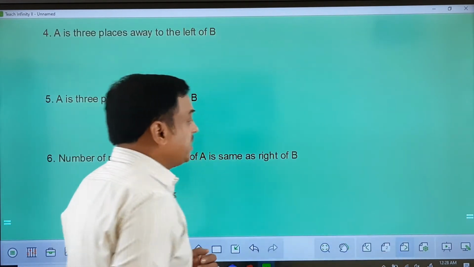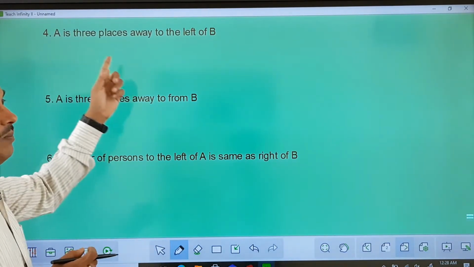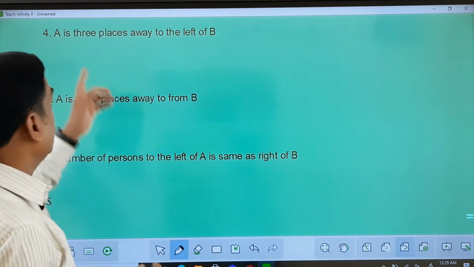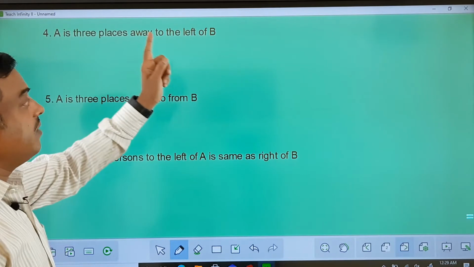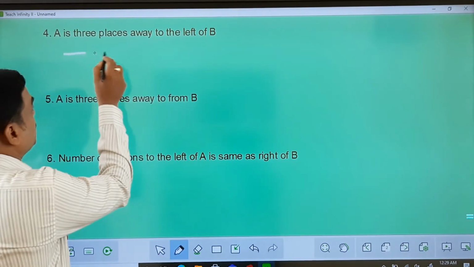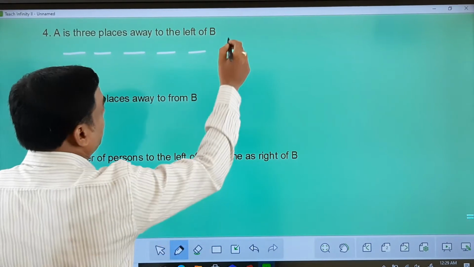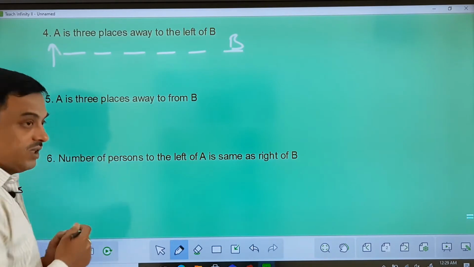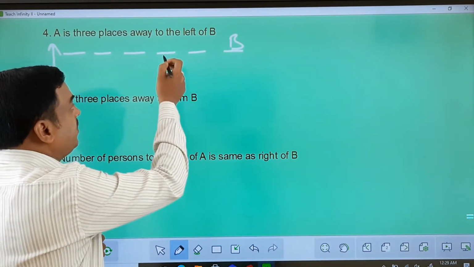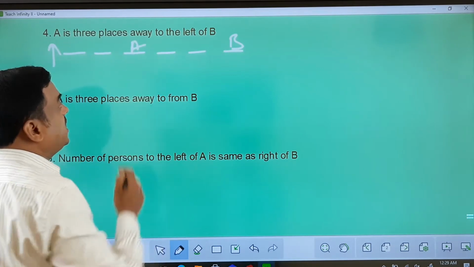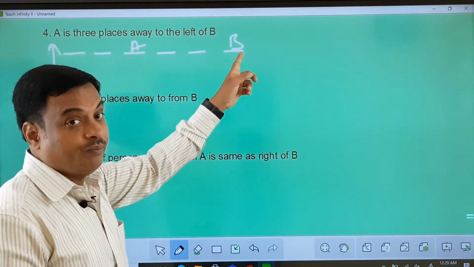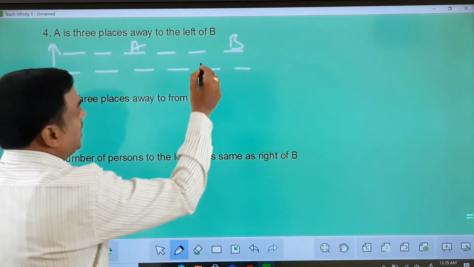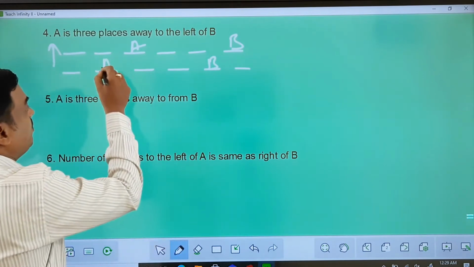Now let's see what other points we should remember. Some statements like this can give you multiple possibilities, so we should always explore all the possibilities. Like what I am trying to say here, A is 3 places away to the left of B. If I take 6 positions here, and position B here, considering they are all facing north, then 1 place away, 2 places away, 3 places away, so this can be called the A position. Now it's not necessary that B is on the extreme left. If B is over here, then A will be here.